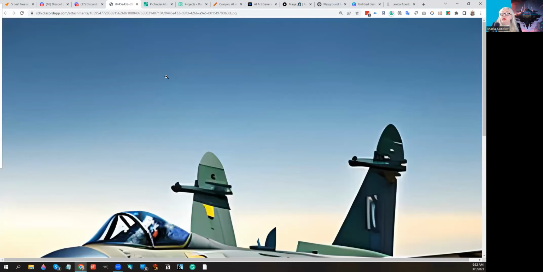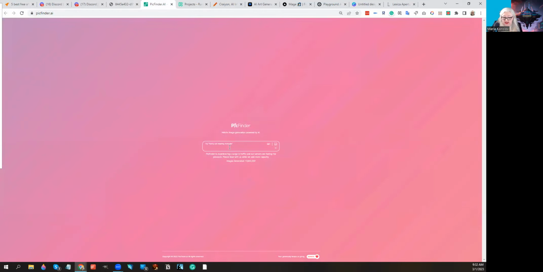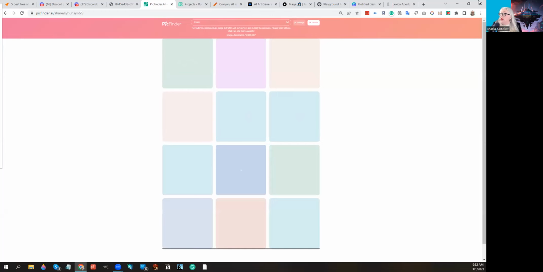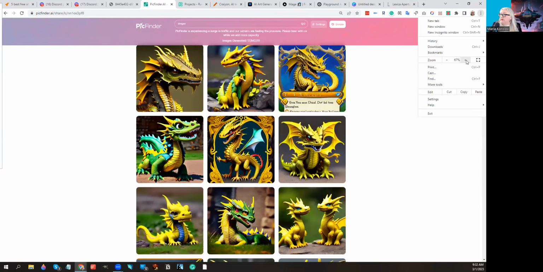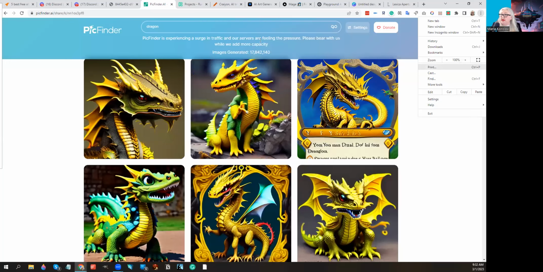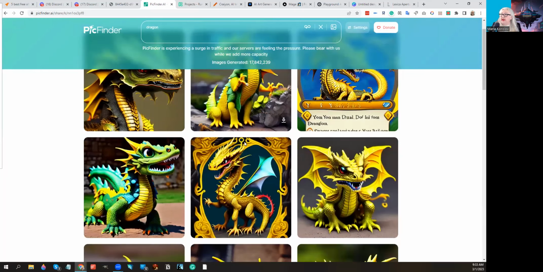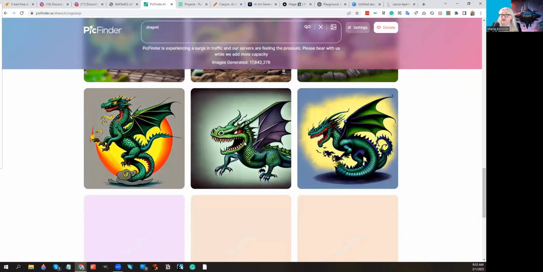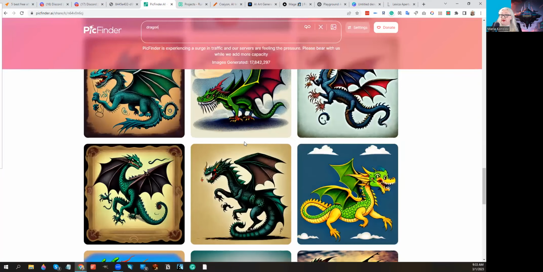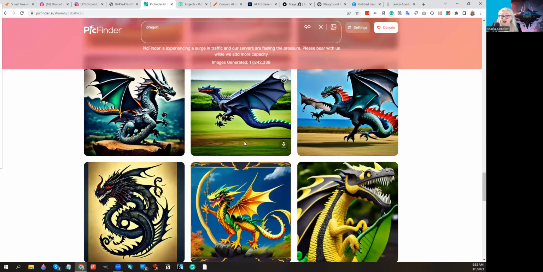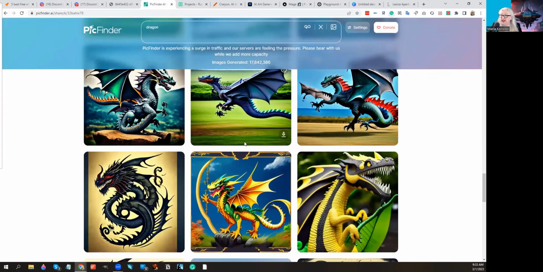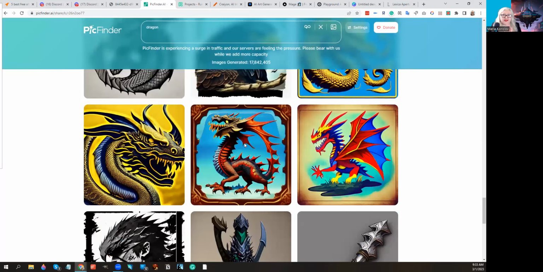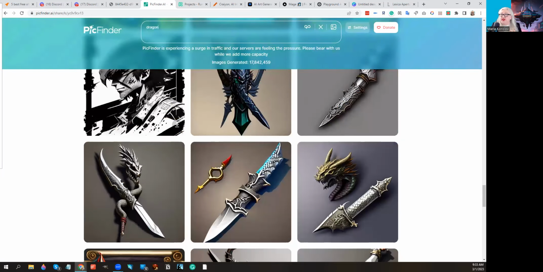All right. So while I have my screen sharing pulled up, another site where you can use pictures is called PicFinder, and here you type in your prompt, like I just typed in dragon up here, and it shows you all the pictures other people have generated for dragon. I would not recommend using this commercially because it's not clear where these pictures come from, under what rights they're being distributed, who created them, using what prompts. You don't know any of this stuff, and the pictures are small too.